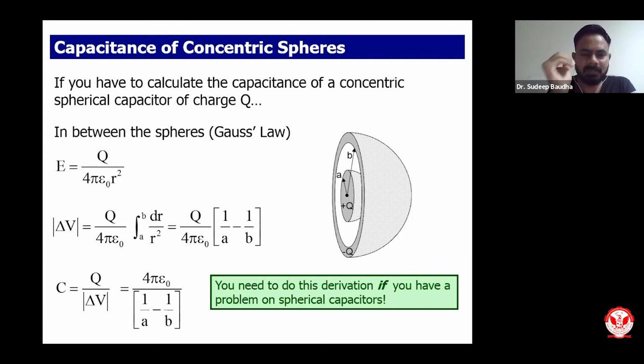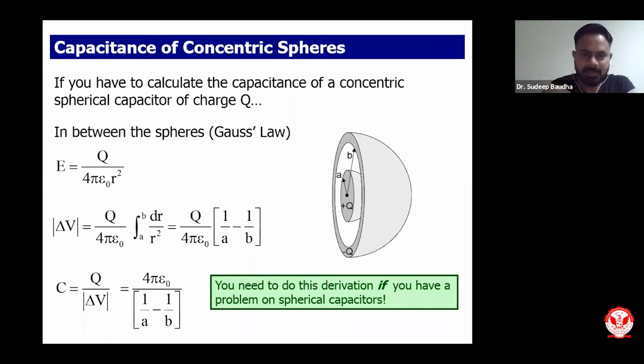We'll finally get the capacitance between two concentric spheres as 4 pi epsilon naught upon 1 by A minus 1 by B, where A is the radius of the smaller sphere and B is the radius of the larger sphere. So this was the mathematics, and you now know how to calculate capacitance between two concentric spheres, between two concentric cylinders, and between two parallel plates. It is very important to understand this, because it gives you an understanding of how the charges behave when they are lying between two conductors.